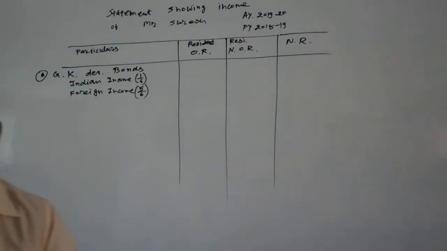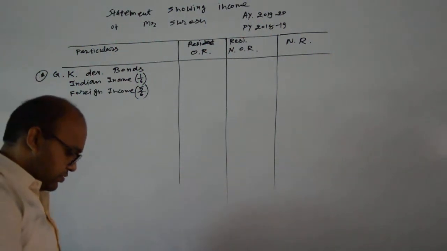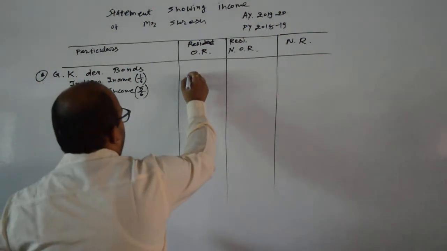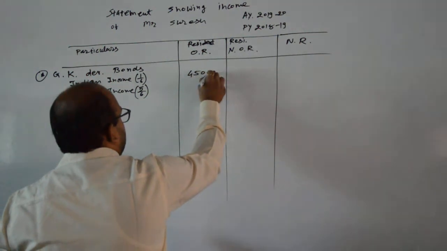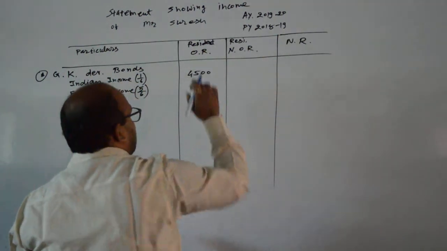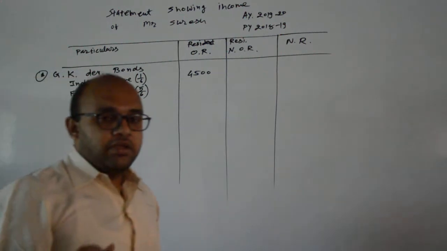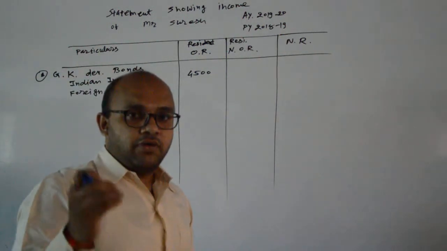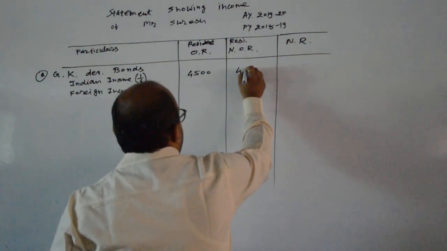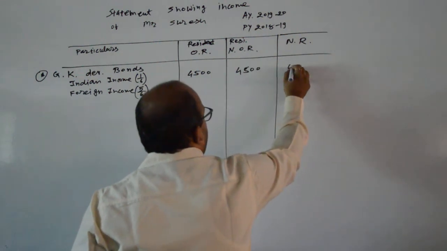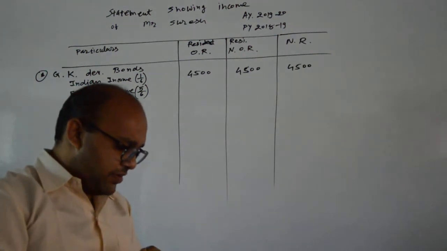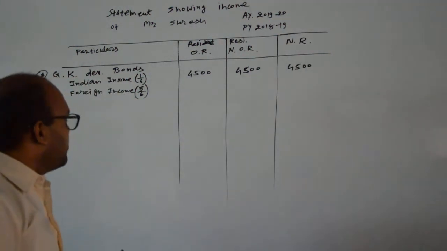For that purpose, 27,000 divided by 6 means 4,500, and Indian income is taxable in every status. It means resident and ordinarily resident, resident and not ordinarily resident, or non-resident. In each and every case, Indian income is taxable. Then, 27,000 multiplied by 5 divided by 6 is 22,500.